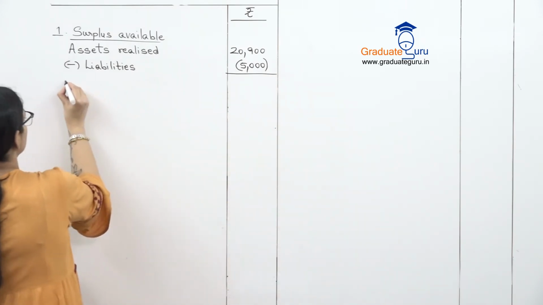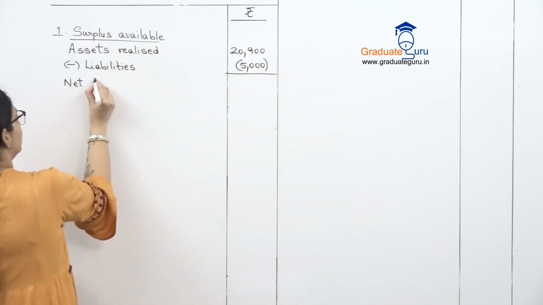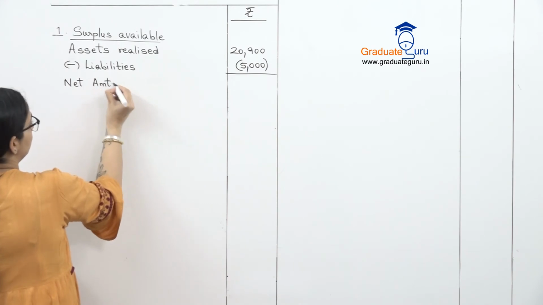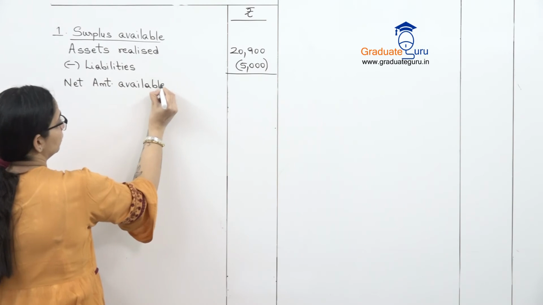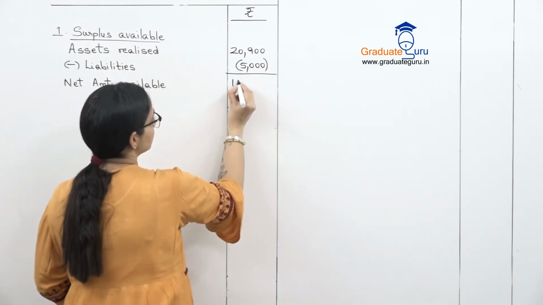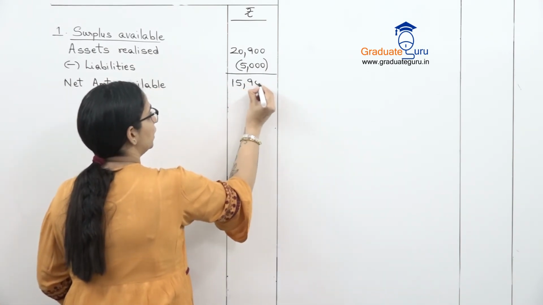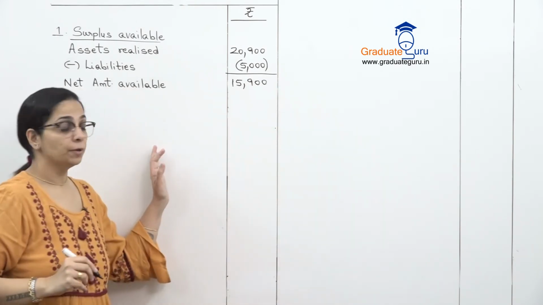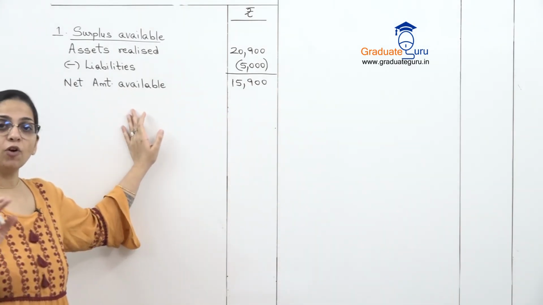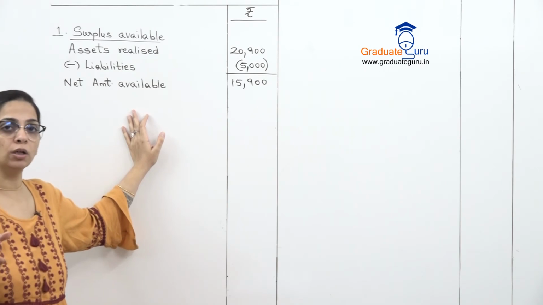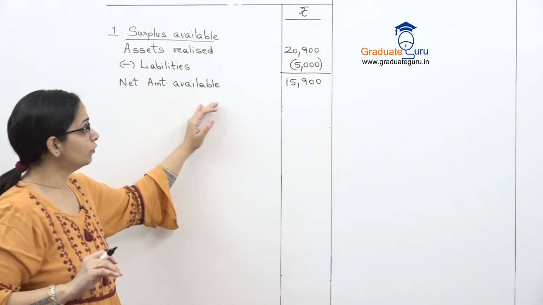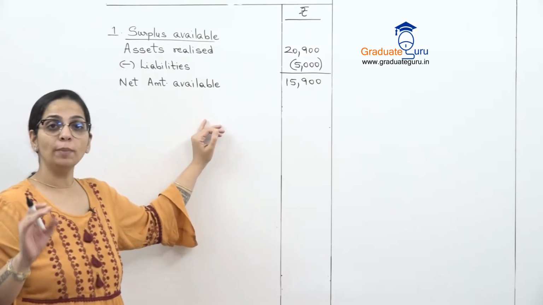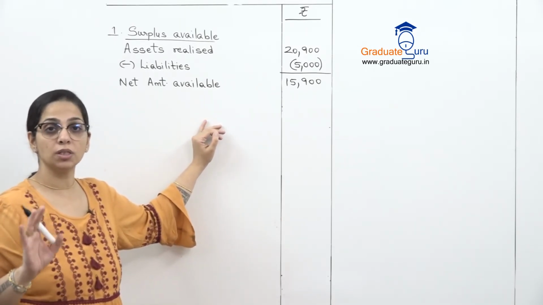So this is the net amount available, and 20,900 minus 5,000 is 15,900. This amount belongs to both, equity as well as preference shareholders. But from this, I have to make a payment to my preference shareholders first.